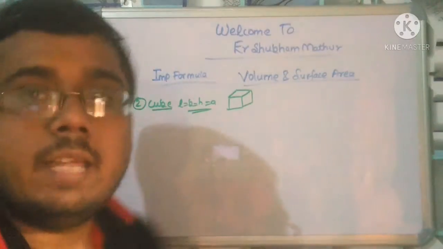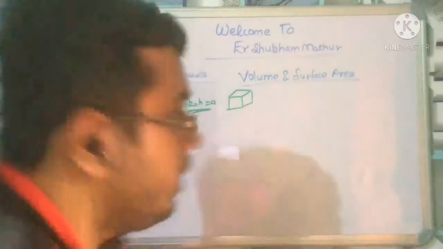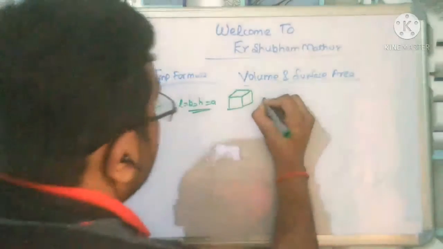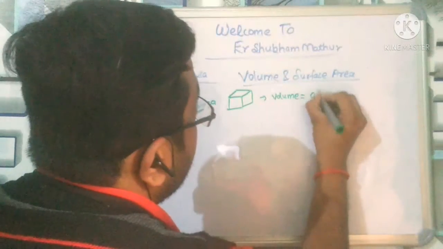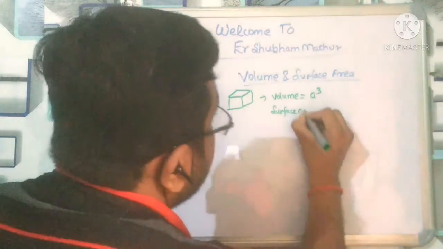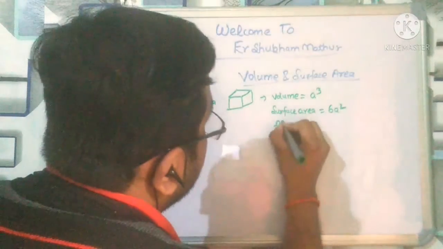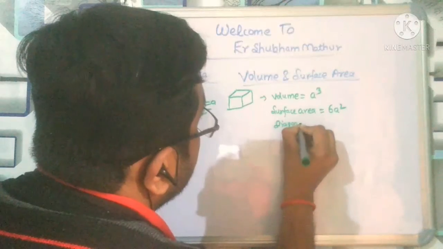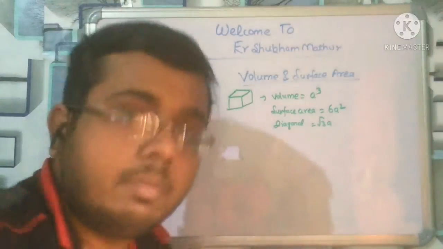You can see L equals B equals H, whereas in the cuboid L is not equal to B is not equal to H. Now the volume will be a cube, the surface area 6a square, and the diagonal a root 3. Remember that.